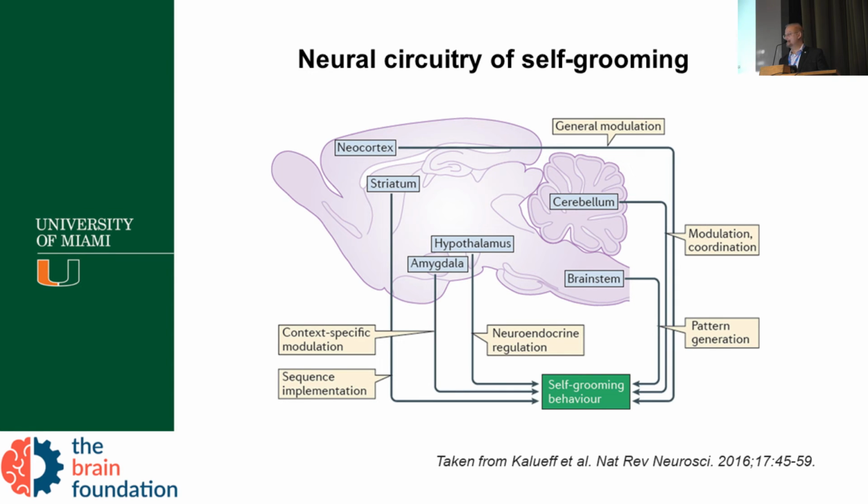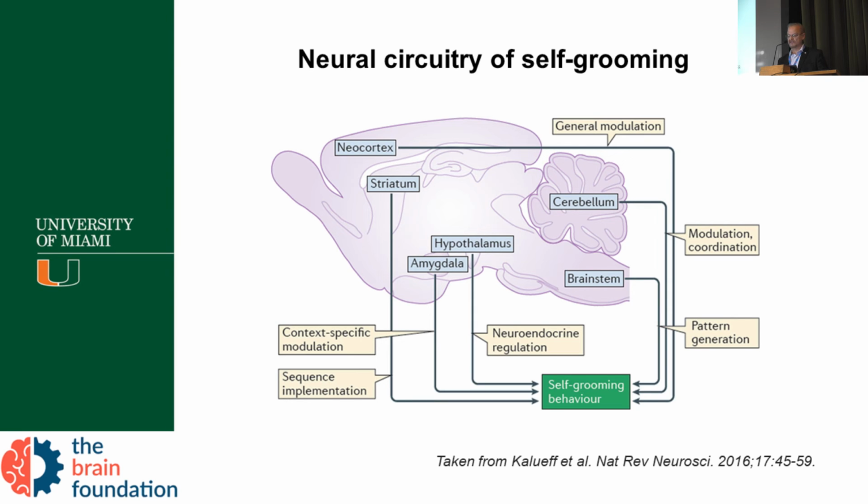So it involves this diagram of a rat central nervous system, which describes various areas. I think yesterday Dr. Frey shared with us very nicely how all of these different areas are involved in management of our normal behavior. But just to remind you, these various parts of the circuit are involved in just a small behavior like self-grooming. It starts in the neocortex, which is the area of the central nervous system that will decide to initiate the behavior. Then we can see that the cerebellum modulates the coordination required for self-grooming behavior, and the brainstem modulates the pattern of grooming that will be seen.